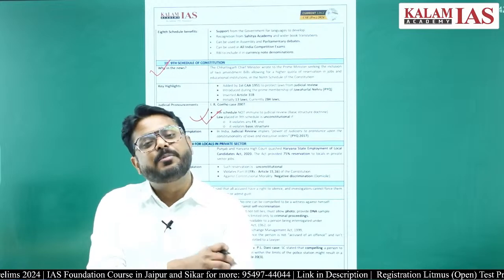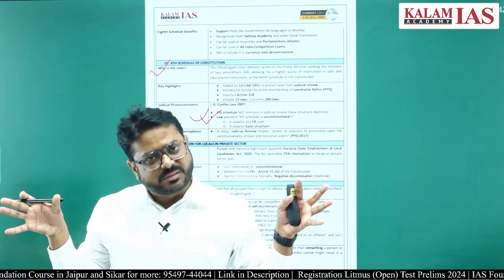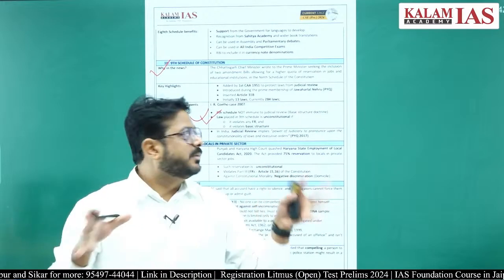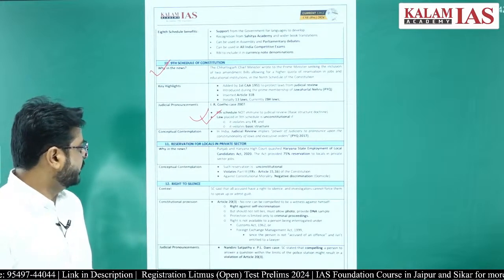So judicial review will be possible, but limited to whether it is violating the basic structure or not.